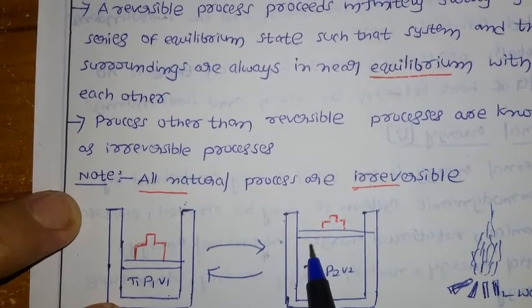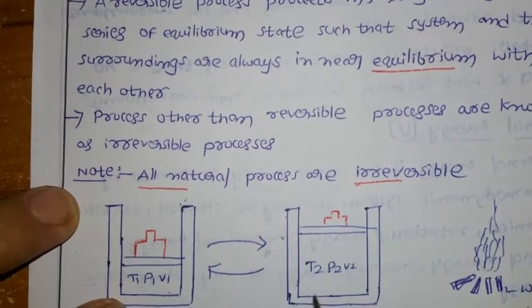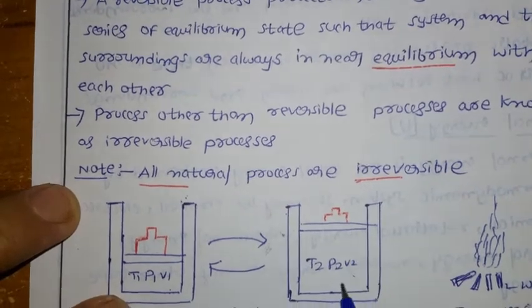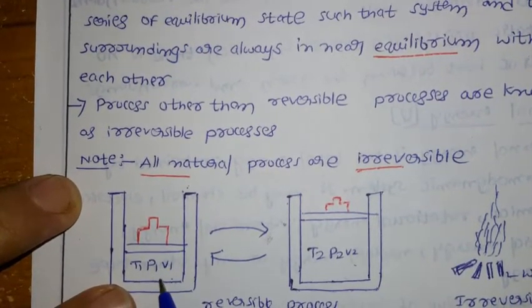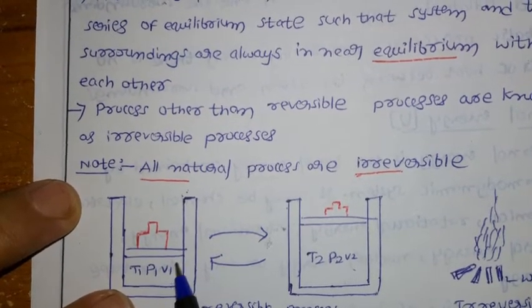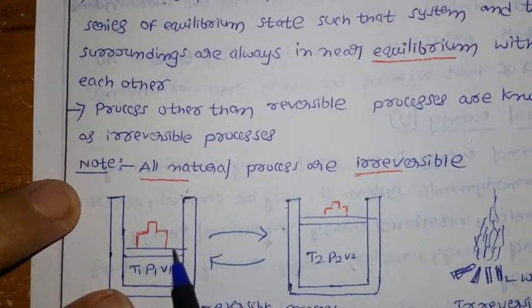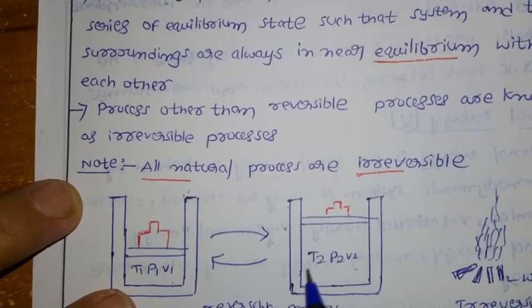Then if I go for the next stage here, I am going for the expansion, means I pull the piston up. So the temperature is T2, P2, V2. Then again if you go down, what happened? There is a change in temperature and pressure, and I can bring again the temperature and pressure P1. So this reaction I will go in reverse. So we can do it in small steps. Again you are getting the small step, again this condition I can get back.